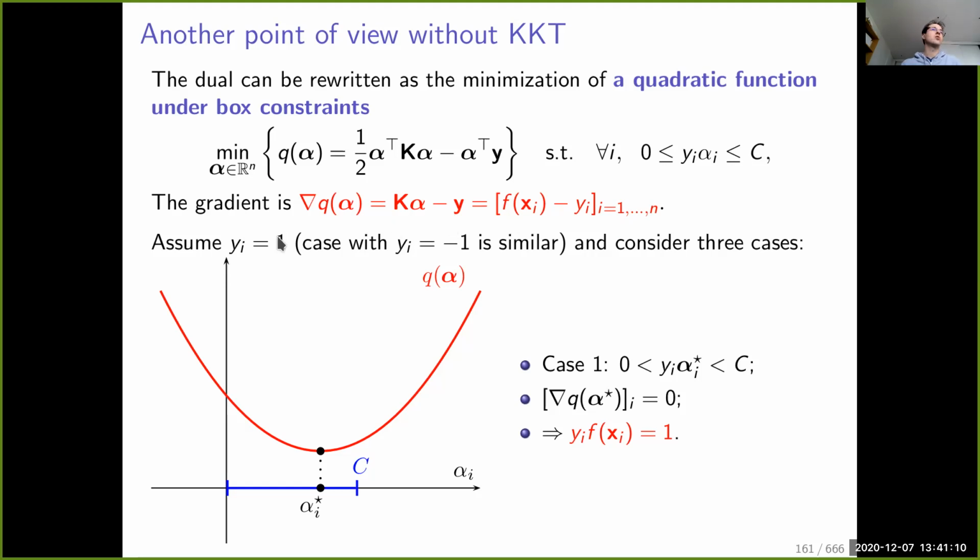Now let us consider a first case where for some index i, we have a label which is +1. We can do something very similar with -1, but let us consider y_i equal to 1. If we consider the solution, there are three possible cases. With respect to alpha_i, the objective is the minimization of... I changed two things that I forgot to say.